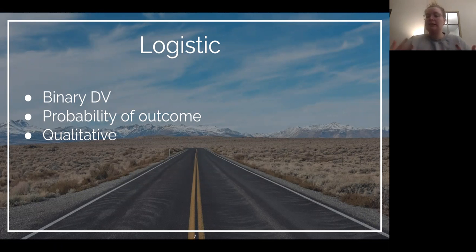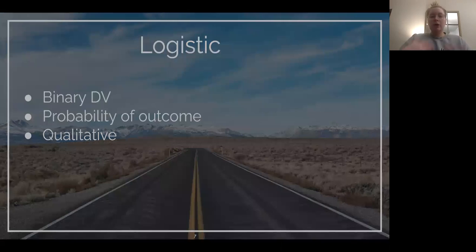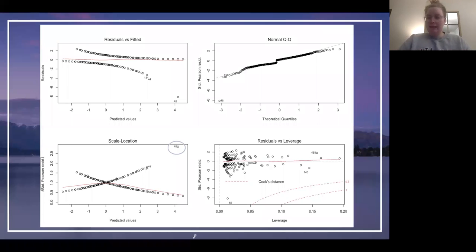So we're interested in predicting a qualitative response. And as Press and Wilson say in their article, logistic regression is preferable when you have qualitative data. And logistic regression measures the relationship between a categorical dependent variable, which we have as 0 and 1, and one or more independent variables by estimating the probabilities using logistic functions. So we go ahead and plot that, and we have these diagnostic plots, and you can see this fits our data better. We do have one outlier, but it doesn't seem too concerning for this model, and this fits our data better than linear regression did.